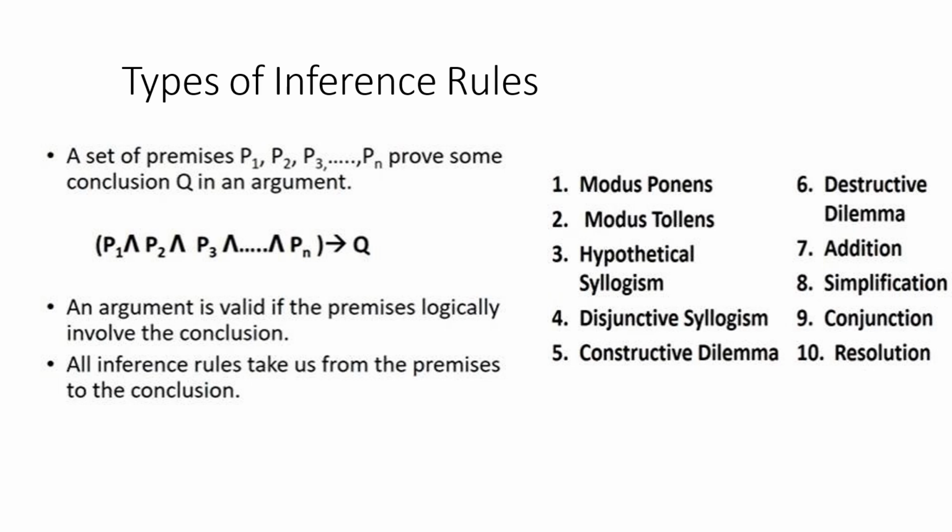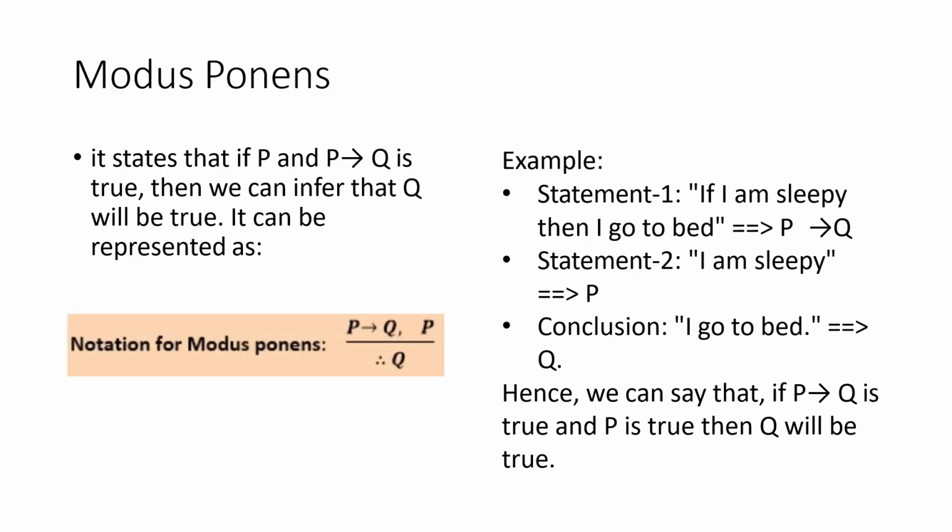These are the types of inference rules: modus ponens, modus tollens, hypothetical syllogism, disjunctive syllogism, constructive dilemma, destructive dilemma, addition, simplification, conjunction, and resolution. So we will see them one by one. The first one is modus ponens.